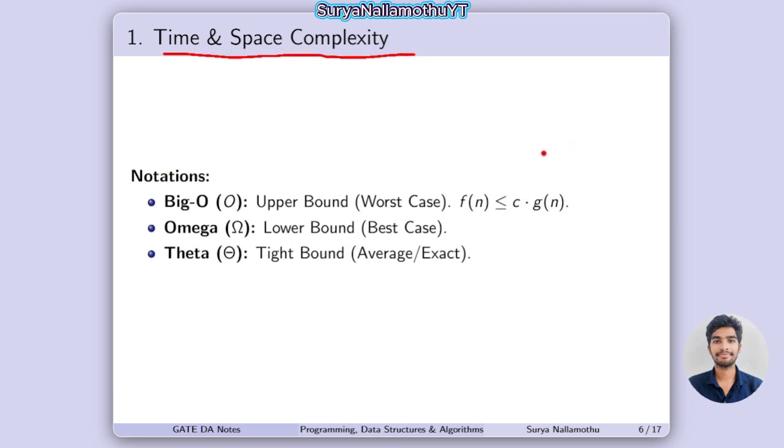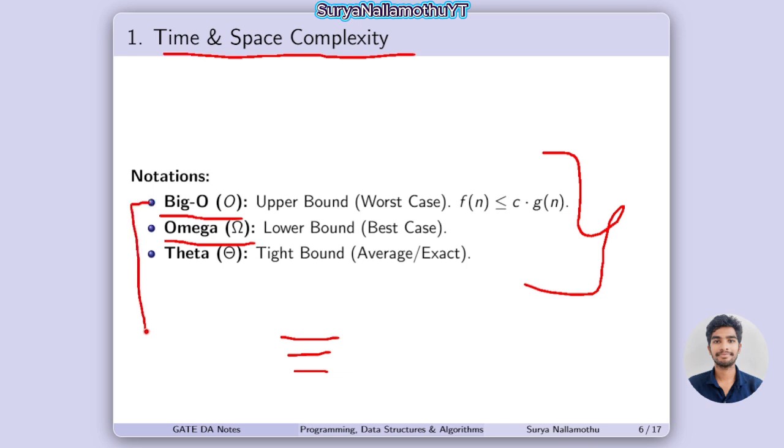The notations are here. We observe that big O is an upper bound. That is what we call the worst case. And omega, this is the symbol for omega. It is the lower bound for the best case. So you need to remember these three scales. In these three scales, the worst case is big O.